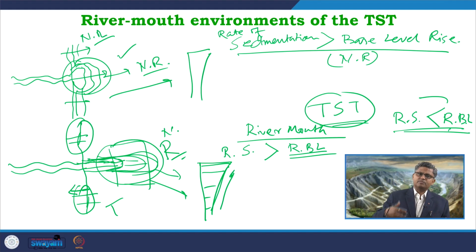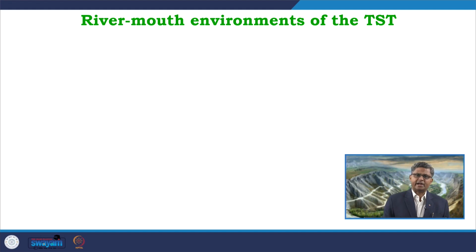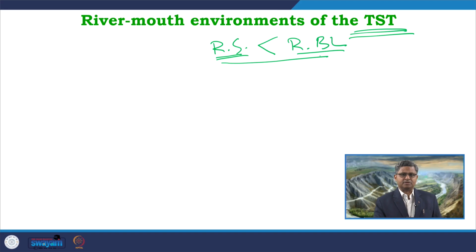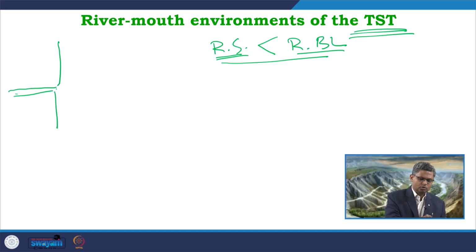Now, the scenario becomes different when the condition is changed. So, we can think of a second condition where again a TST is going on, a transgressive condition is going on, and in this case the rate of sedimentation is still significantly high, but it is now relatively less with respect to the rate of base level rise, and this variation is occurring along the coast as well as along the river mouth, in both the areas.